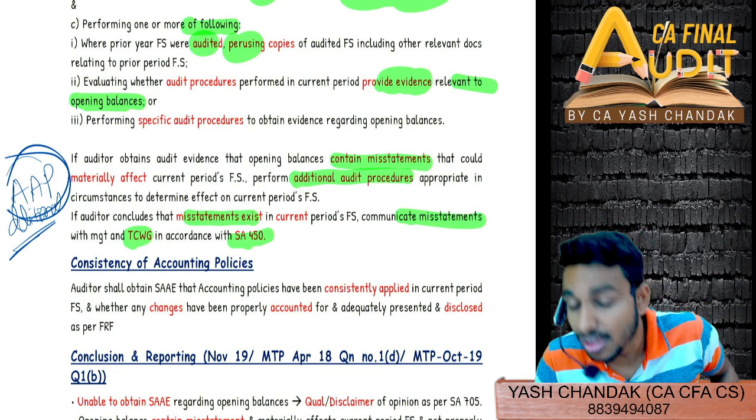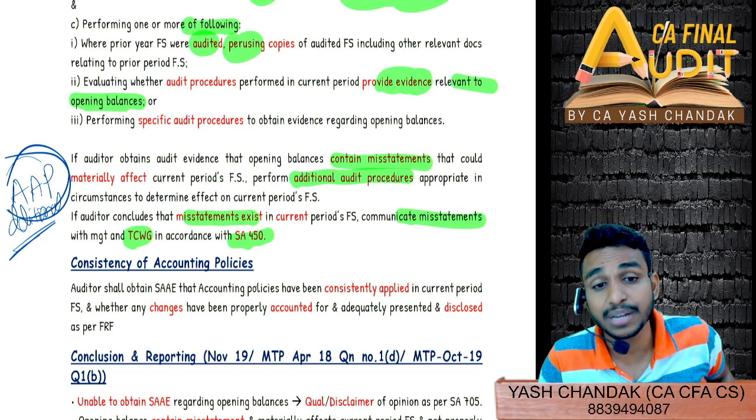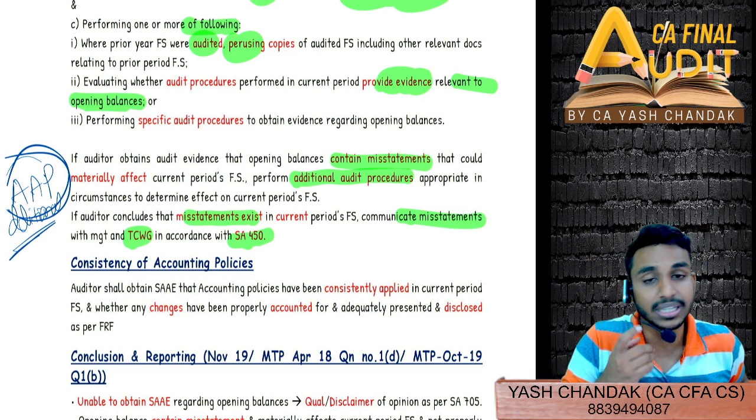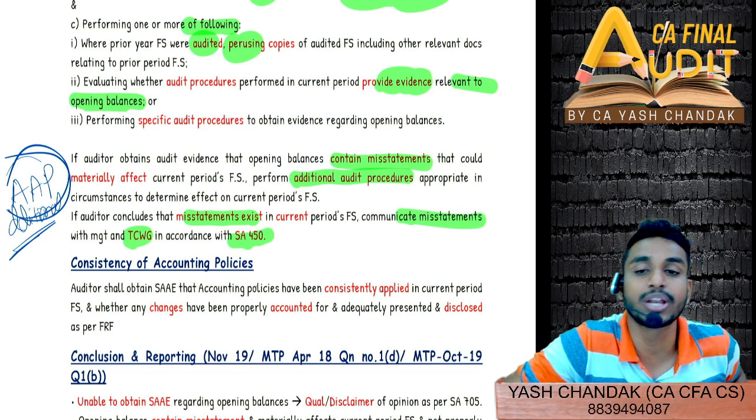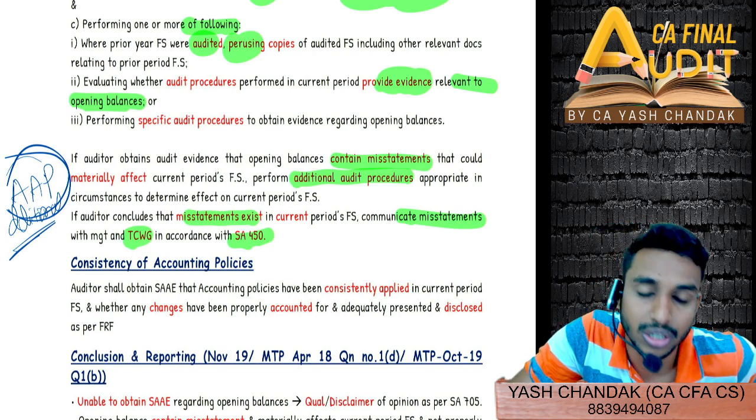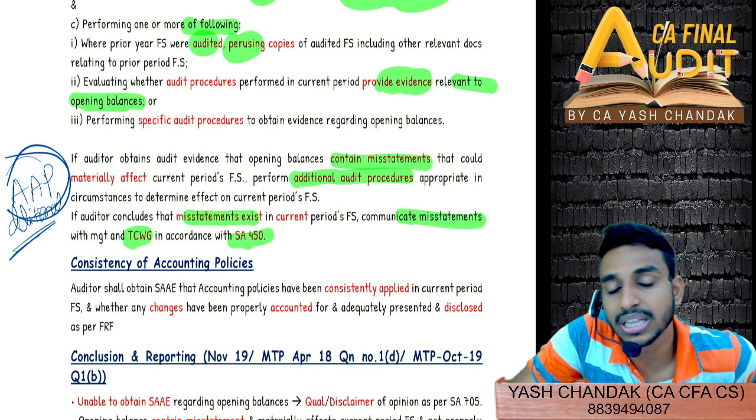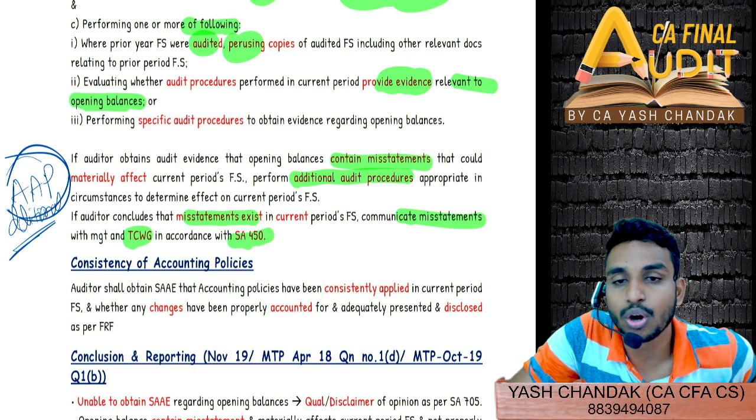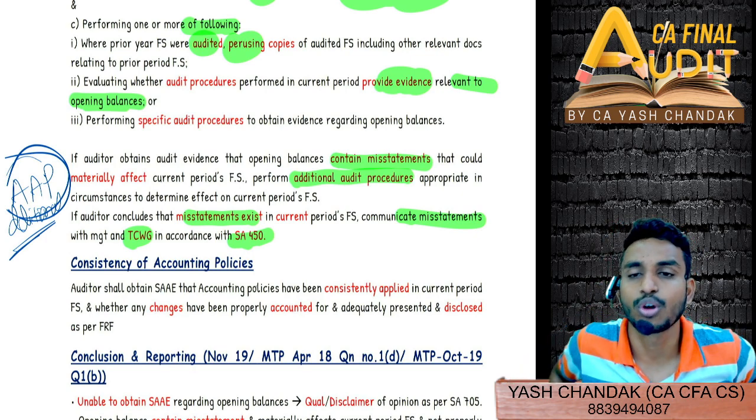Why have they given the reference here? Because you think that there is a misstatement in the opening balance and that misstatement could be material. If it is material, then you have to tell the management to correct or rectify it. If management refuses, then you have to ask TCWG to tell the management to rectify it. Still not, then you can obtain written representation confirmation, and all those procedures.